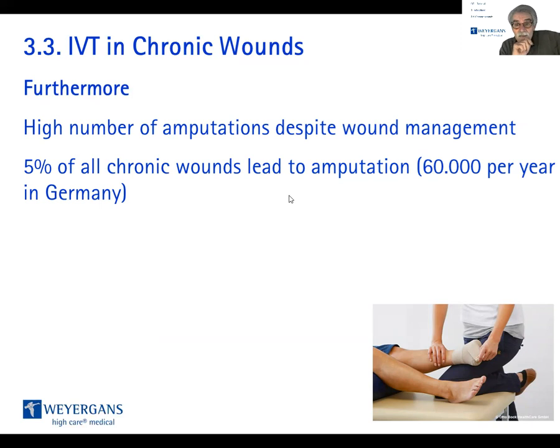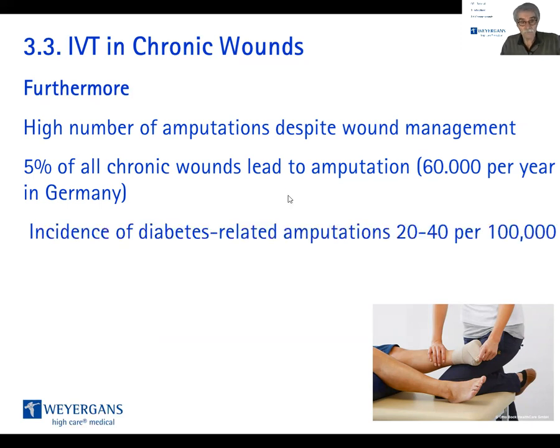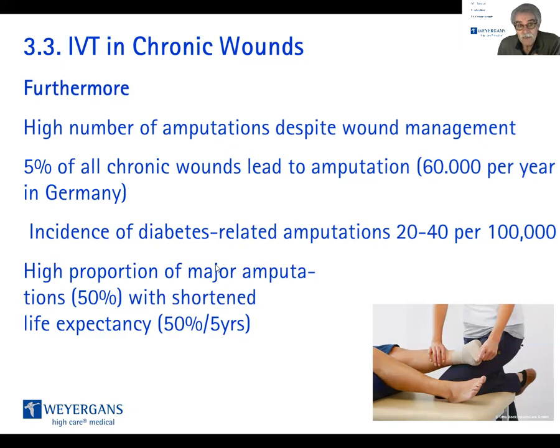In Germany, it's 60,000 patients per year getting the amputation. The incidence of diabetes-related amputations is 20 to 40 per 100,000. 100,000 adult people, 20 to 30 will suffer a diabetes-related amputation.